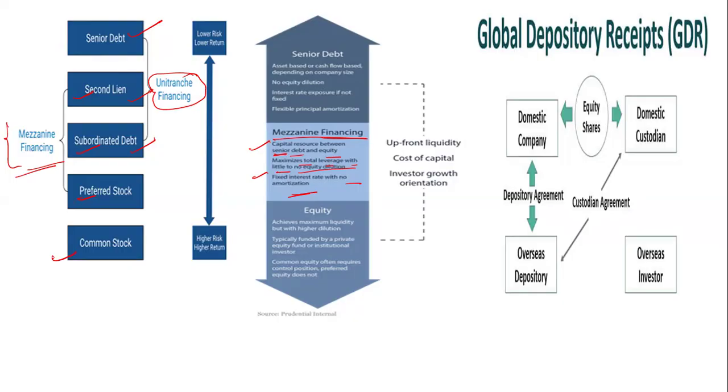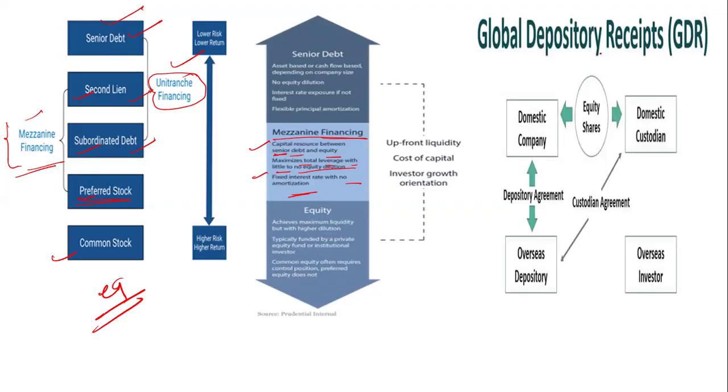Common stock is different; that is simply your equity. When you're talking about senior debt, it is unitranche financing with second lien and subordinate. And when you add preferred stock to the subordinate and second lien, it is mezzanine financing.